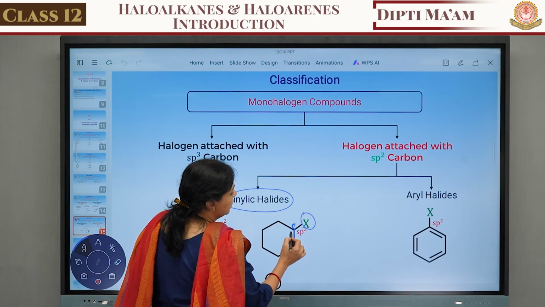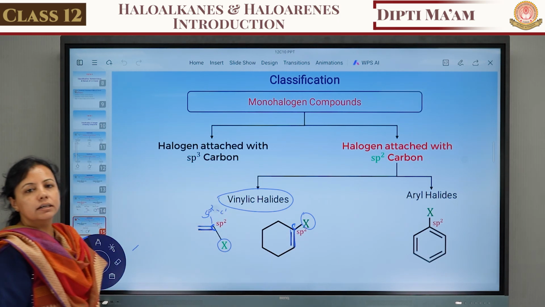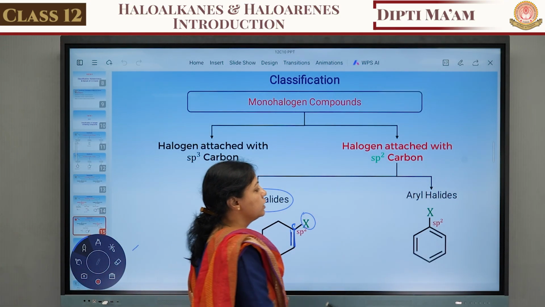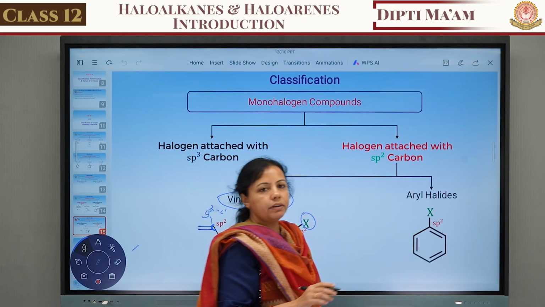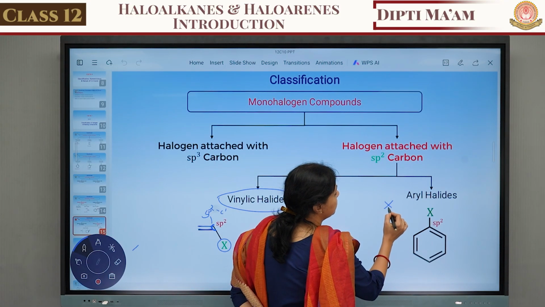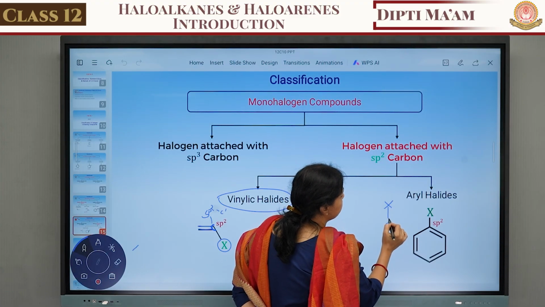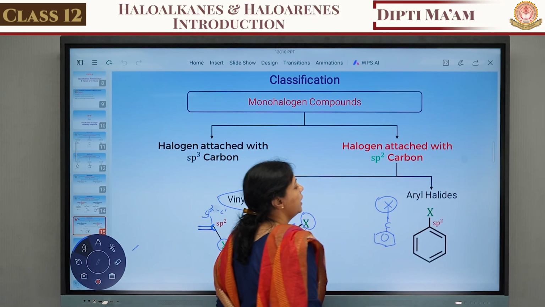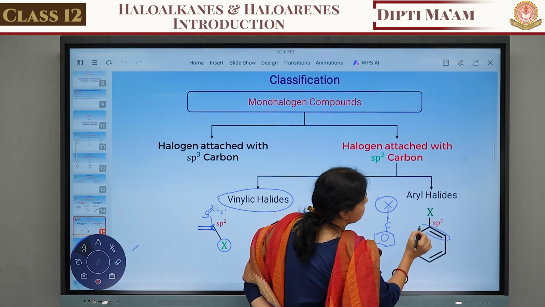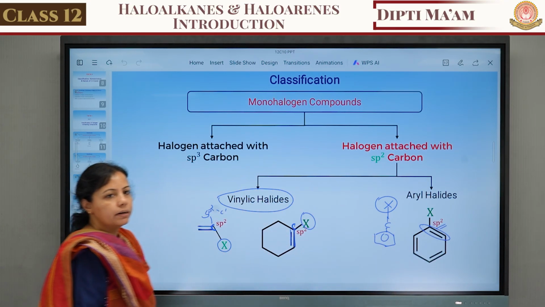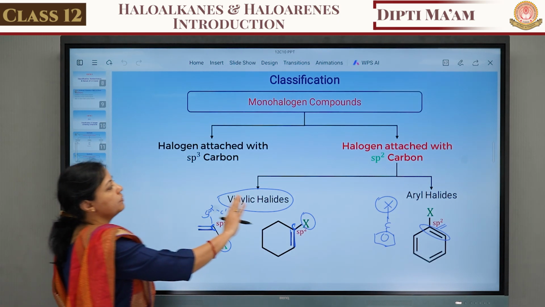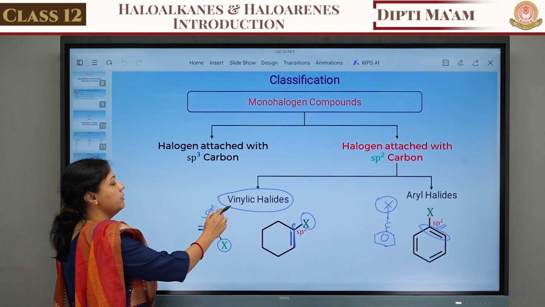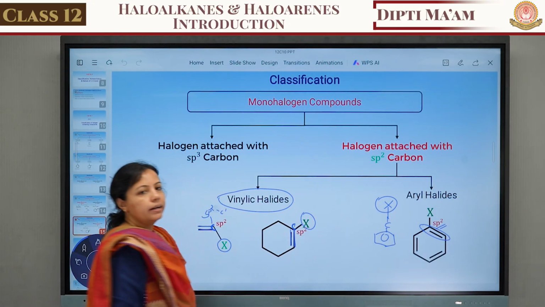When the halogenated carbon is attached to a carbon with a double bond, it is known as the vinylic halide. The next is the aryl halide. The word aryl always means benzene and its derivatives are used. So the halogenated carbon is compulsorily attached to the benzene ring, and it is known as the aryl halide. This carbon has the double bond, so it is known as the sp2 carbon. So I again repeat, what is the classification of the halogen attached to the sp2 carbon? There are two classifications. First is the vinylic halide, another one is the aryl halide.